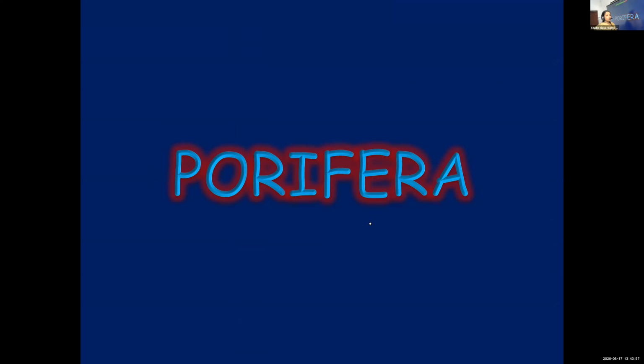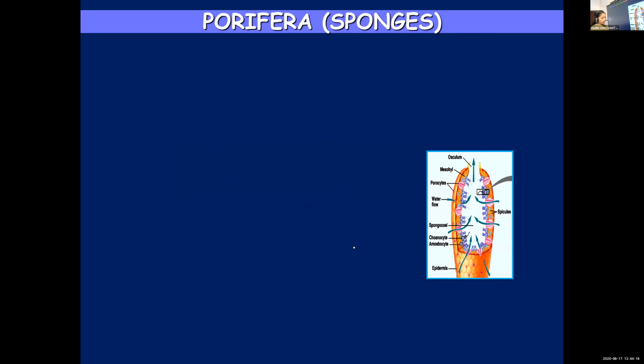I hope you're remembering what you learned in class 9. Porifera. As soon as you hear the name, the term that should come to your mind is pores, because the members of this phylum are provided with minute pores all over their body. So one by one, let us see the different characteristic features of phylum Porifera. Commonly, we call them sponges. A picture of a typical sponge you can find on the right hand side of the slide.